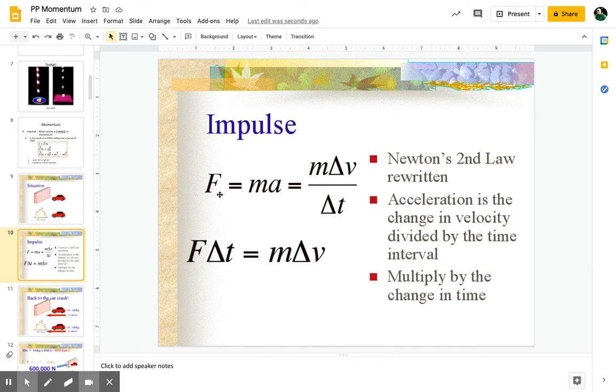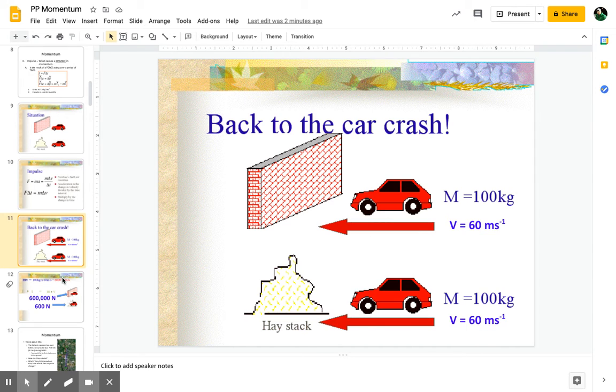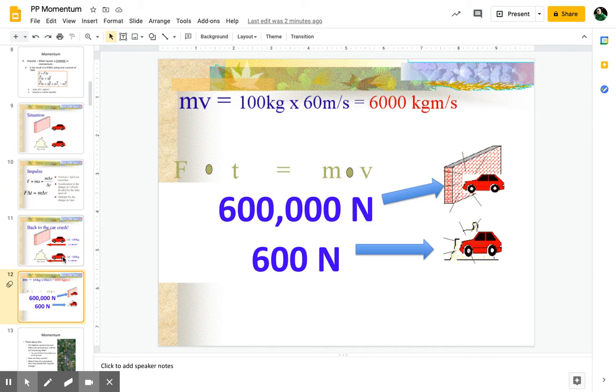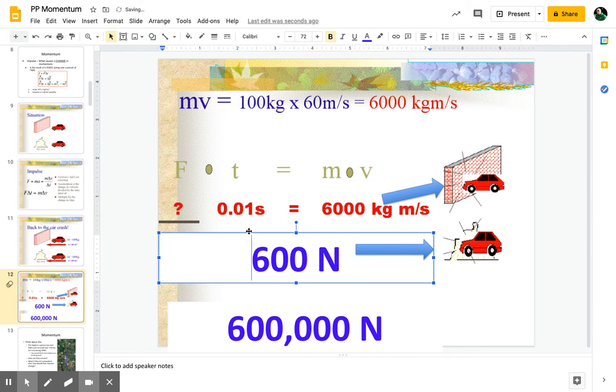Well, first of all, if we understand this idea of F equals ma and we substitute in our stuff, our impulse equation is F delta t, so some force over some amount of time, equals the change in momentum. All right, so for example, if we give these numbers right here, it's a 100 kilogram car in both situations and they're both moving at 60 meters per second and they hit with the same momentum.